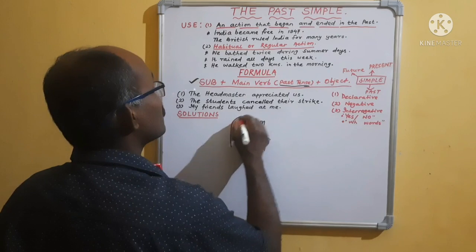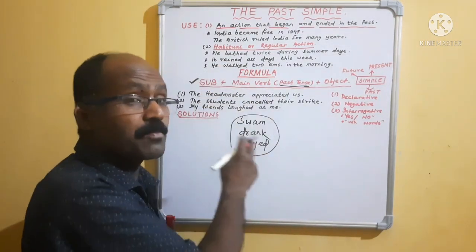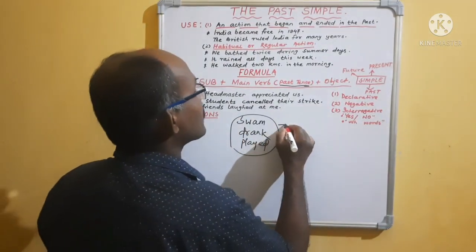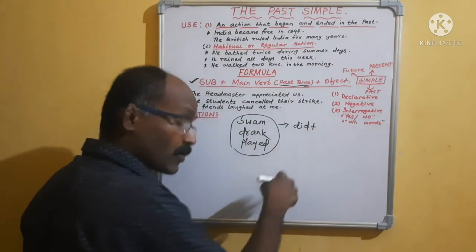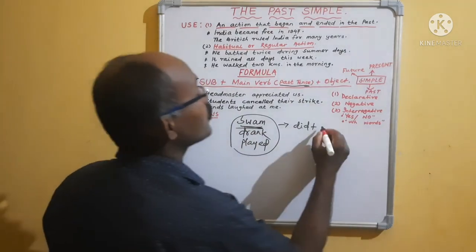This verb plays a major role because it is past tense. Past tense means please remember there is did. Did is compulsory. After did, what comes? The main form. What is the main form of swam? Swim.